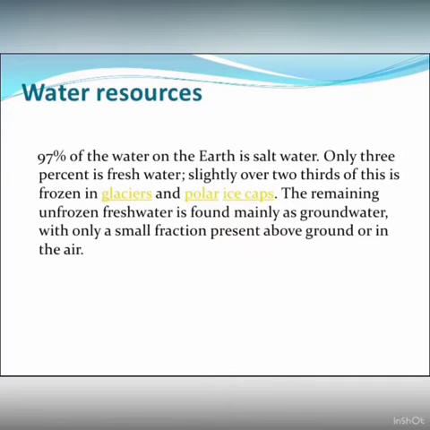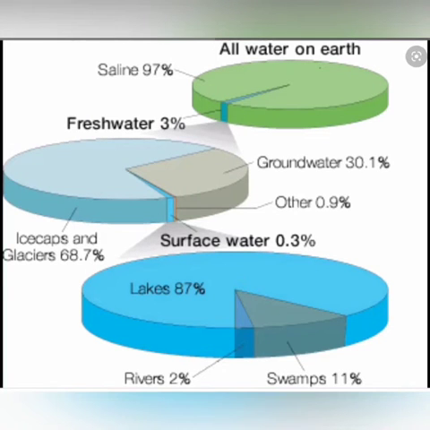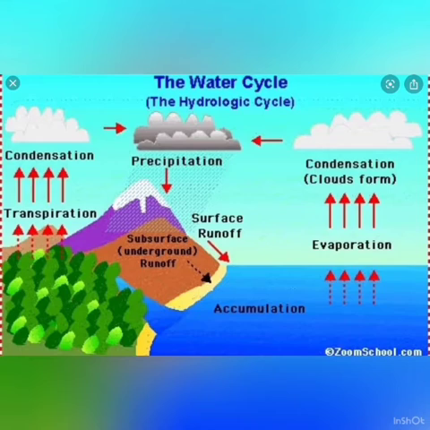So now we will be studying this through a geographical representation. Here you can see that this green part is showing the saline water, which is 97%, and this blue part is showing the fresh water, which is only 3%. This fresh water is again divided into ice caps, glaciers, rivers, lakes, etc.